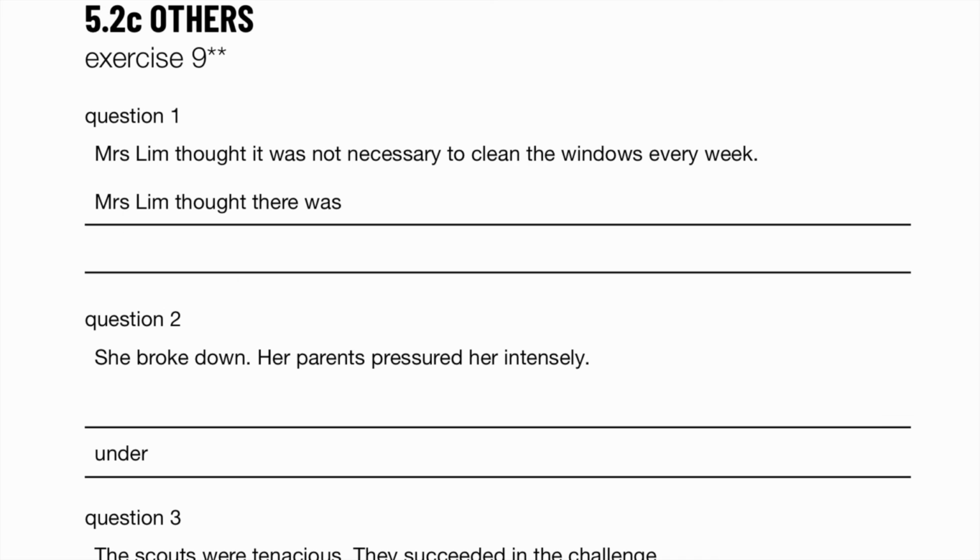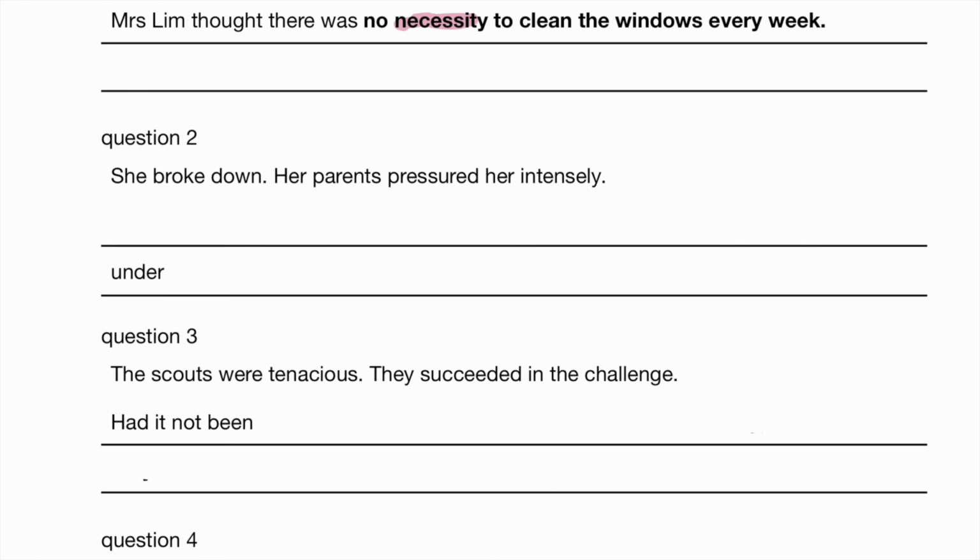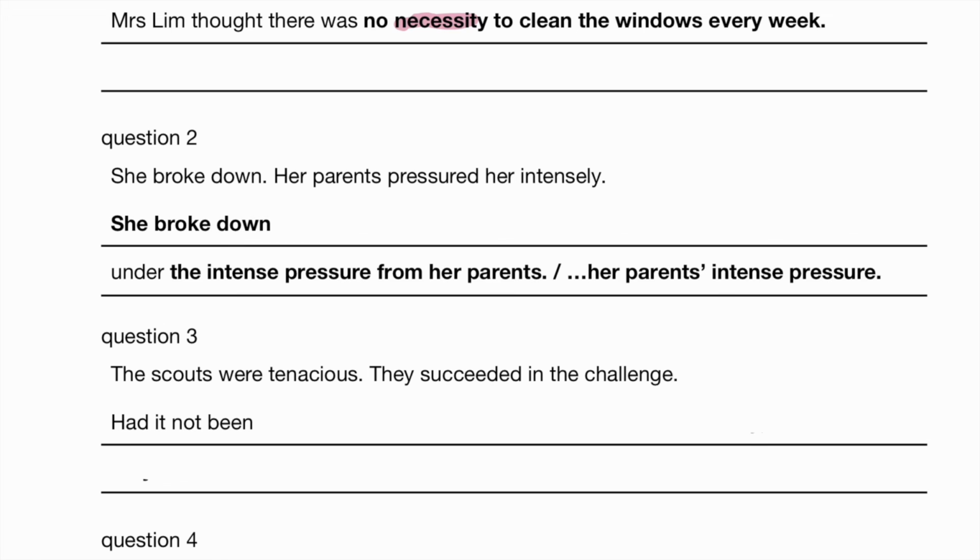Mrs. Lim thought there was no necessity. So noun form of necessary is necessity. How do you paraphrase pressured her intensely? How do you change that, right? So under the intense pressure. So she broke down under the intense pressure from her parents, or under her parents' intense pressure, with an apostrophe by the way, because both parents, intense pressure.